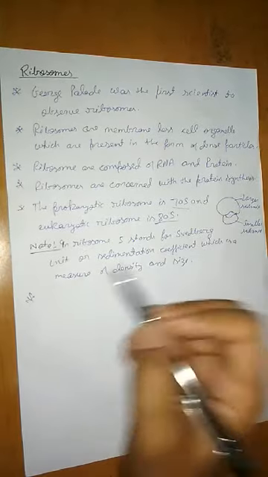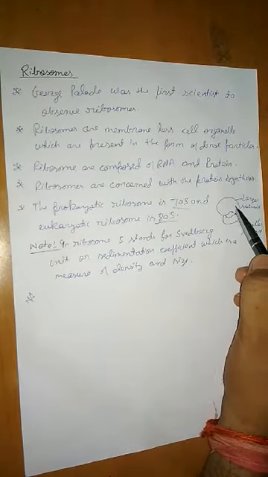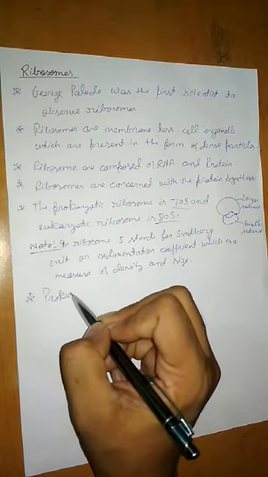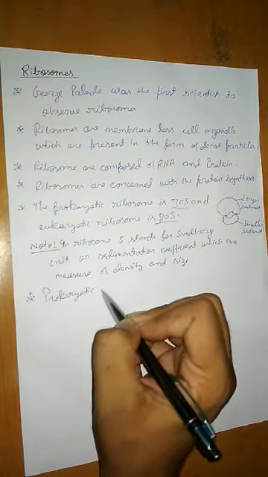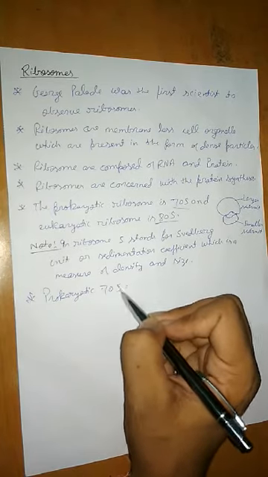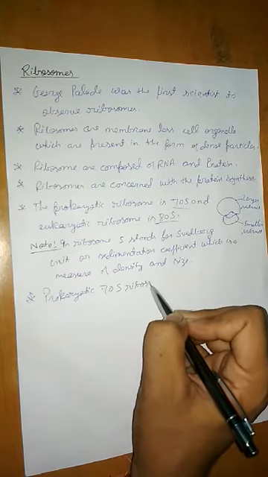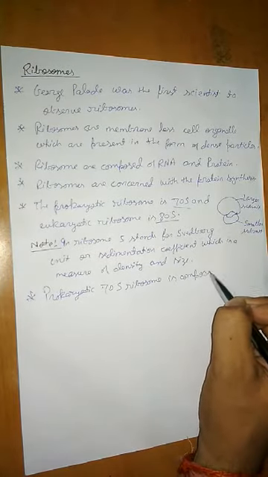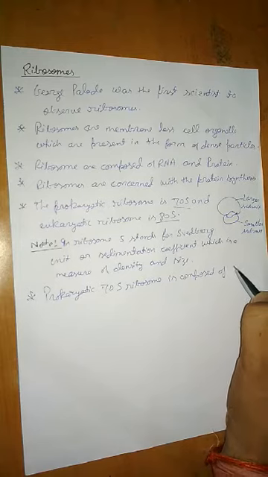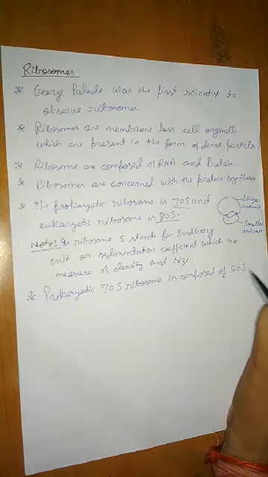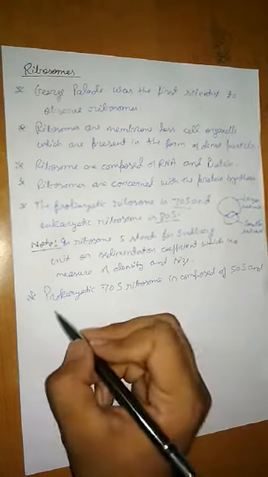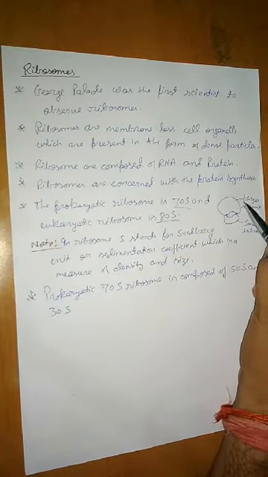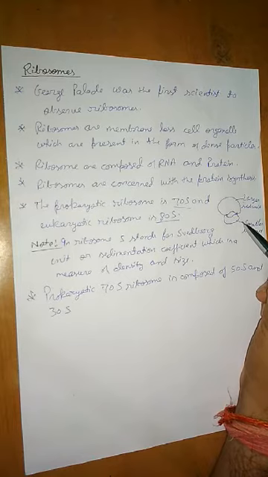Now, just now I told you these ribosomes are composed of two subunits. So this prokaryotic 70S ribosome is composed of 50S and 30S. It means the larger subunit will be 50S and the smaller subunit will be 30S.